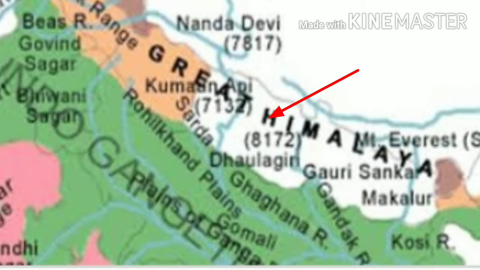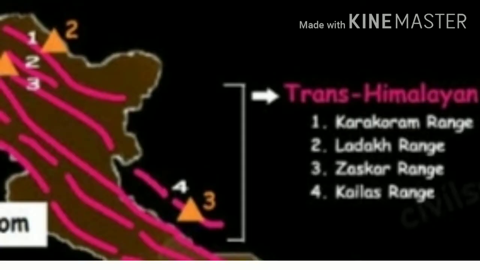Students, this is the Greater Himalaya, which is the highest mountain range of the Himalayan range system. The world's highest peak, Mount Everest, and other near highest peaks are also part of Greater Himalayas. Students, here is the image of Trans-Himalayan ranges. The Trans-Himalayan mountain range or Tibet Himalayan region is located to the north of the Great Himalayas, which consists of Karakoram, Ladakh, Zaskar and Kailash mountain ranges.